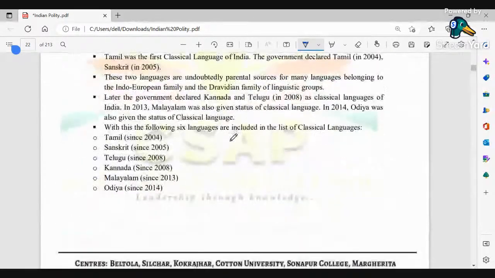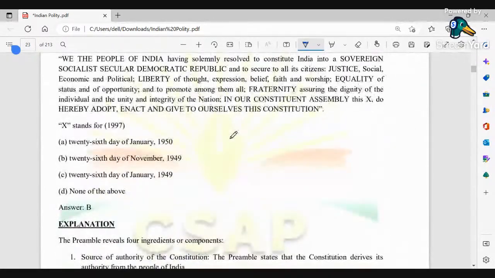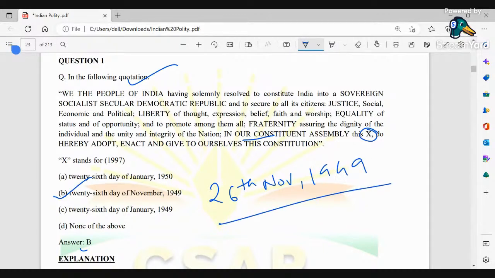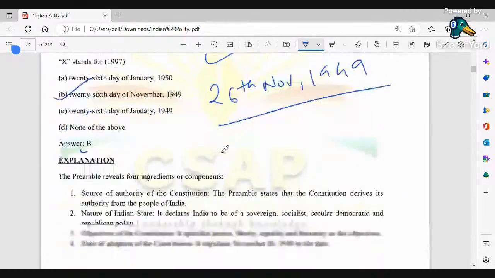Next, coming to the preamble, we could see in the following quotation, the people of India have learned all these things in our Constitutional Assembly on this date. So what is the date? It is 26th of November 1949. This is the date on which our Constituent Assembly adopted, enacted, and gave ourselves this Constitution. So this was with respect to the question.